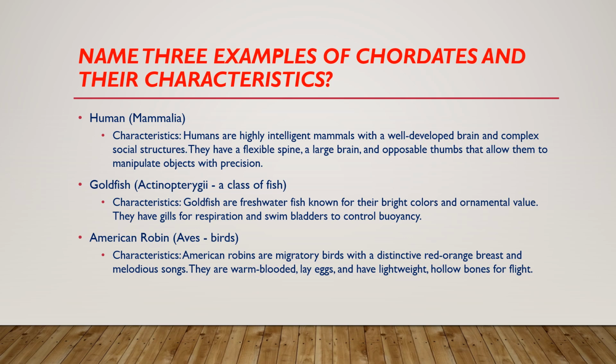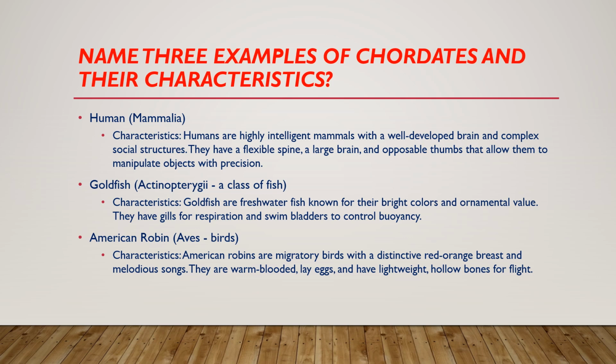Human. Characteristics. Humans are highly intelligent mammals with a well-developed brain and complex social structures. They have a flexible spine, a large brain, and opposable thumbs that allow them to manipulate objects with precision. Goldfish. Goldfish are freshwater fish known for their bright colors and ornamental value.